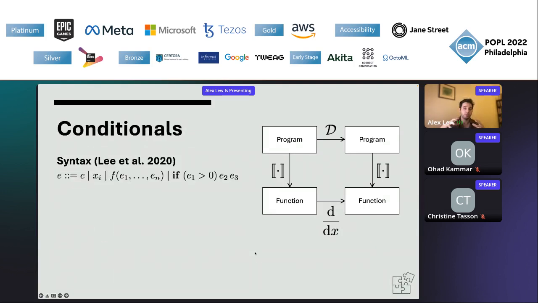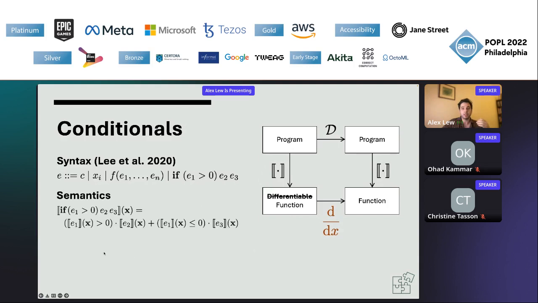Things get trickier when we add if statements, which can introduce discontinuities. This is the language that Li et al. considered in their 2020 NeurIPS paper. So our semantics interprets this language's programs as functions like before, but not necessarily differentiable ones because of the hard comparisons like greater than. So even though we could define some behavior for what AD should do when it encounters an if statement, it's no longer clear what the correctness criterion is. What should AD compute when the derivative doesn't exist?